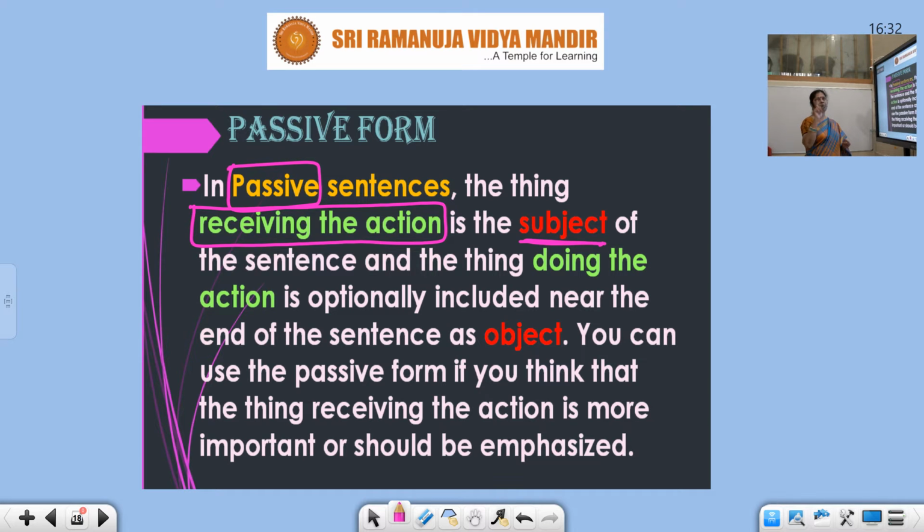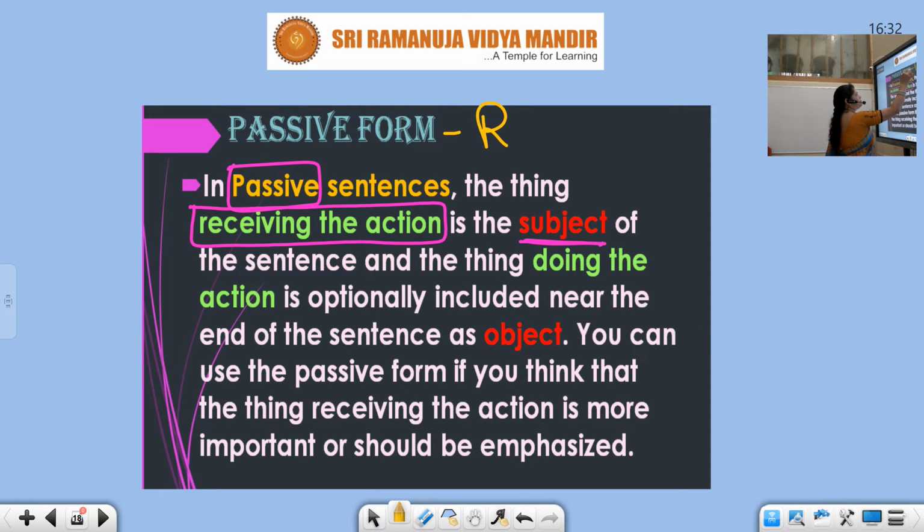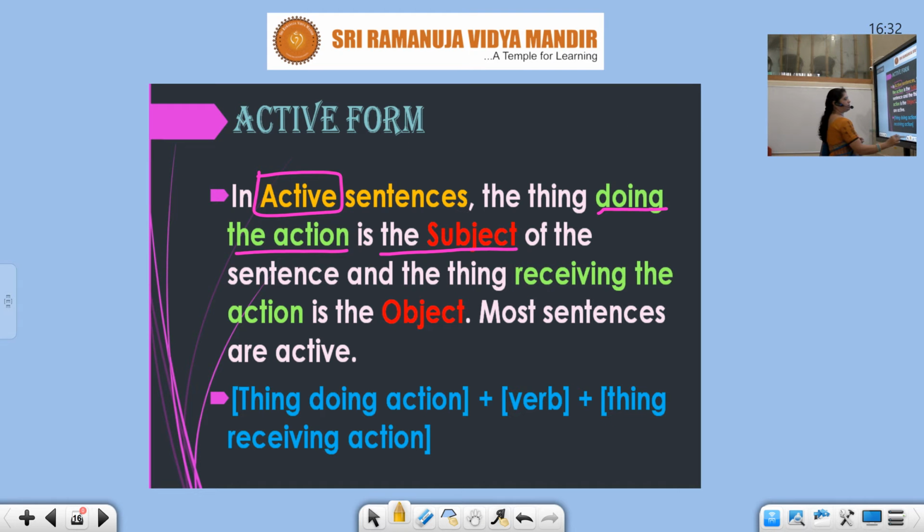This is a very important part that you have to remember in your active and passive. Passive is receiver, whereas active is doer.